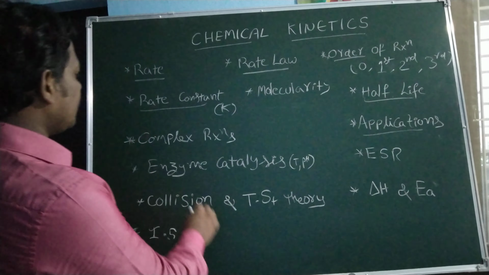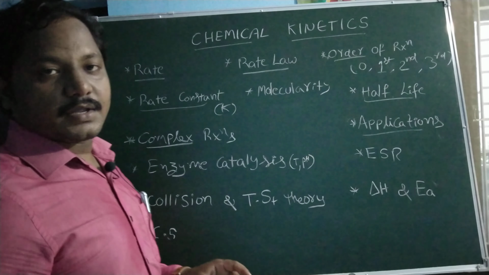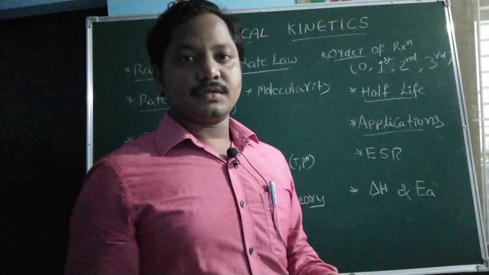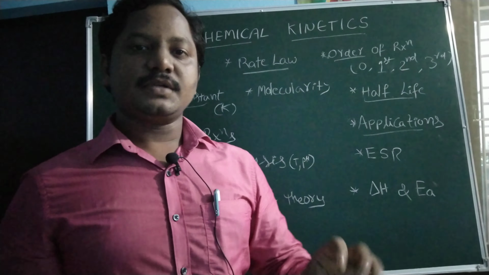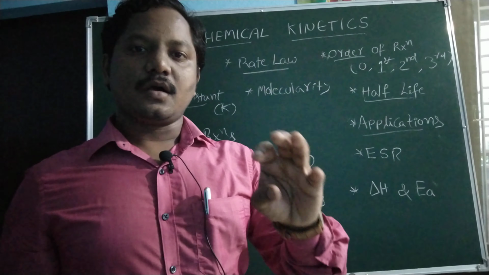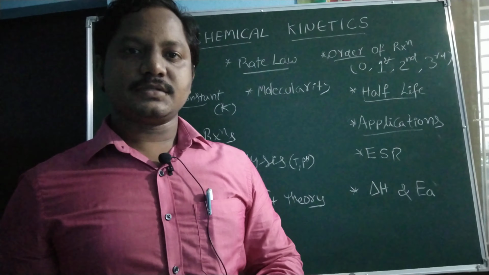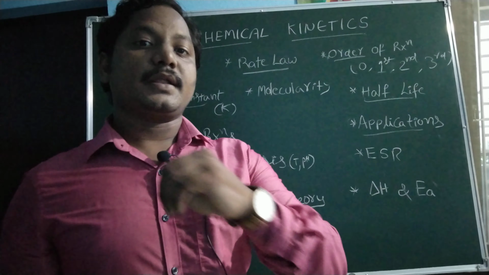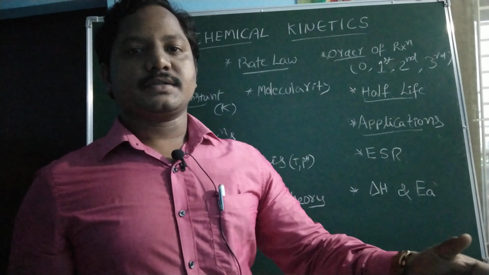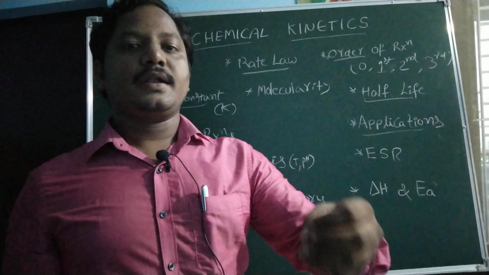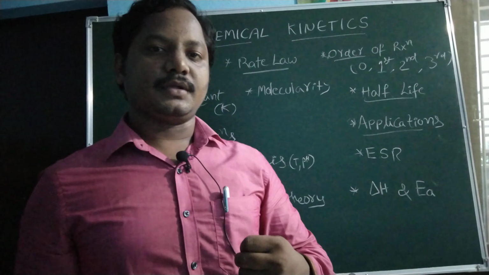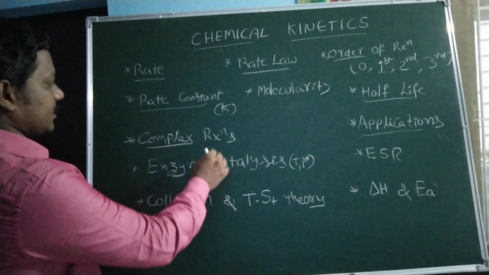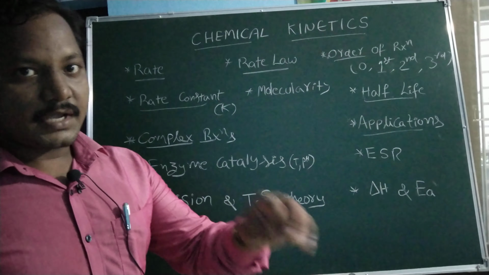Then, complex reactions. Here, what are complex reactions? Types of complex reactions. Basically 4 types. These are the opposite reactions or reverse reactions, chain reactions, consecutive reactions and parallel reactions. For example, for chain reactions, one theory is there, that is called Lindemann's theory. You have to know Lindemann theory. You have to focus on complex reactions and the types of complex reactions.